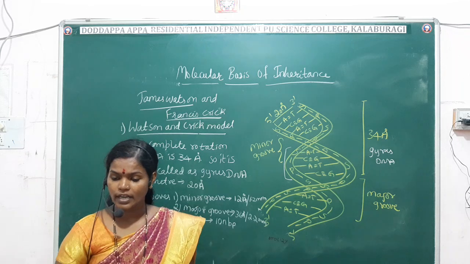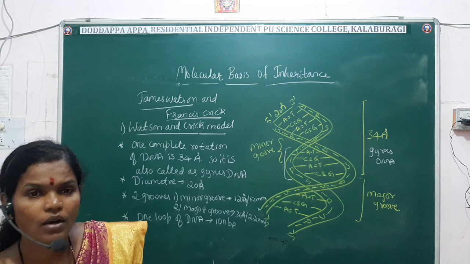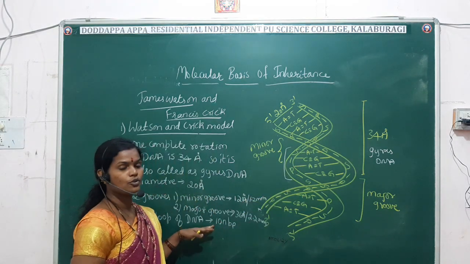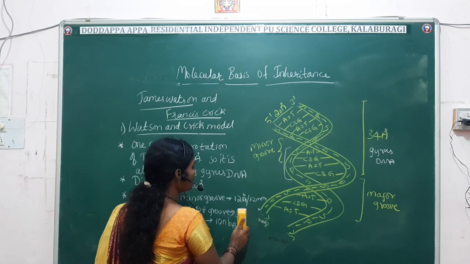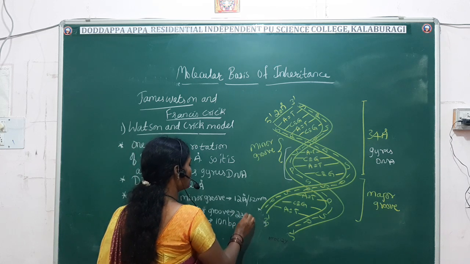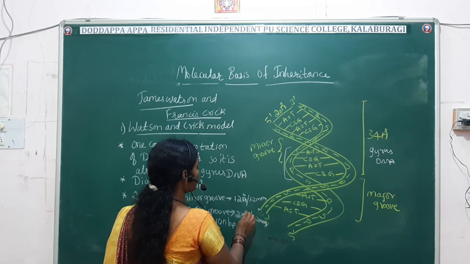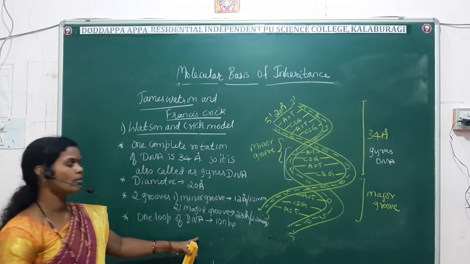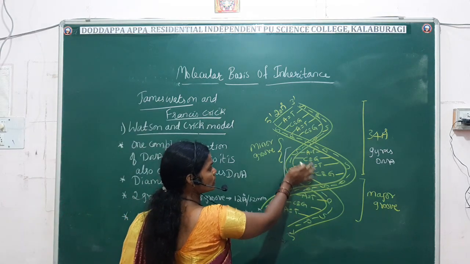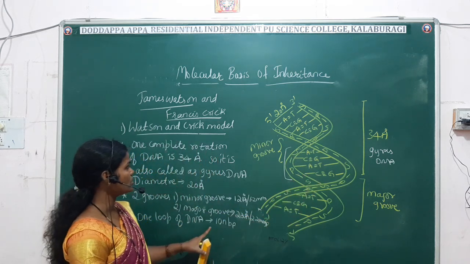One loop of the DNA measures about the 10 nitrogen base pairs. Students, I am sorry, here you have to write 22 angstrom, or you have to write 22 nm. So one loop of the DNA consists of 10 nitrogen base pairs. Loop means this one. It consists of 10 nitrogen base pairs.